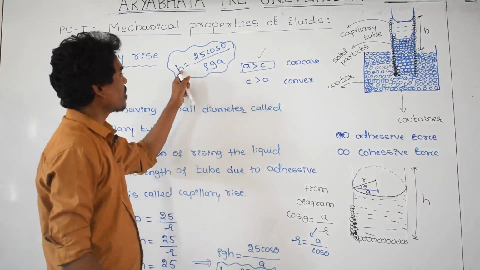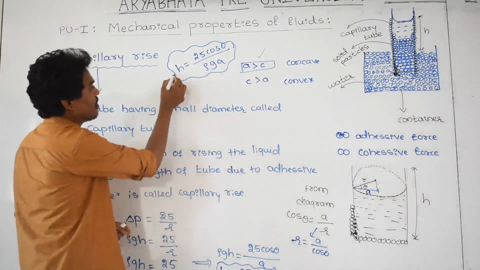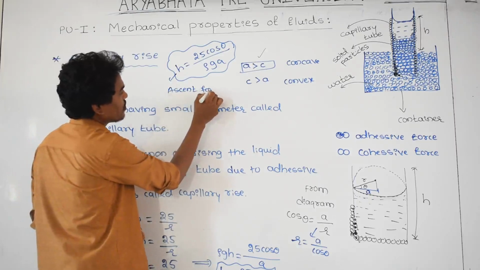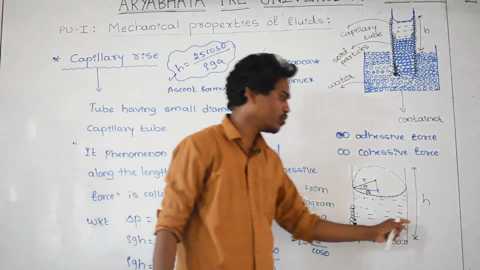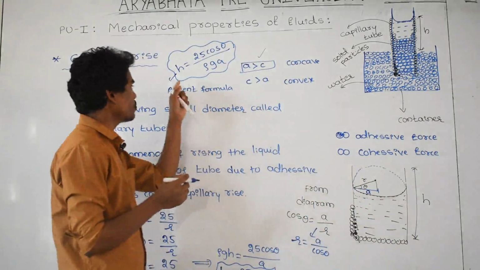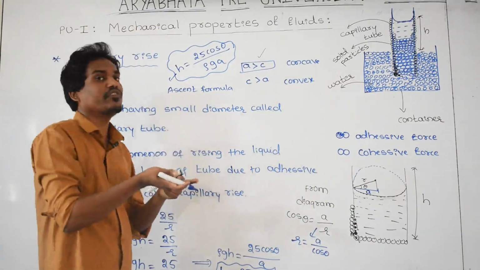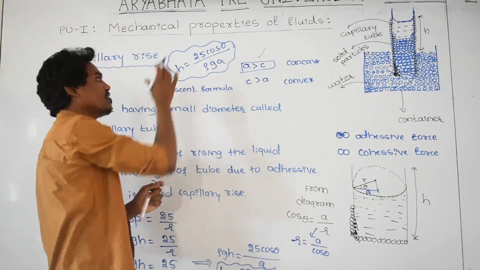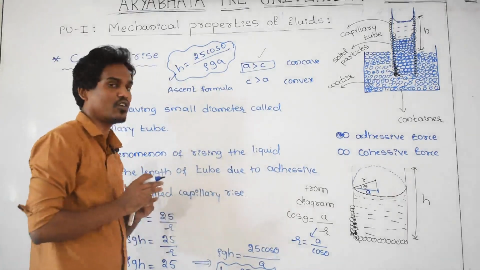And this h we are also going to call by another name, the ascent formula. Ascent means height, how much height in the tube the water is rising up. We can find out that h value. Ascent means the height to which the liquid rises in the tube, and that can be calculated using this formula. Remember this formula for numericals, and the derivation is not required.